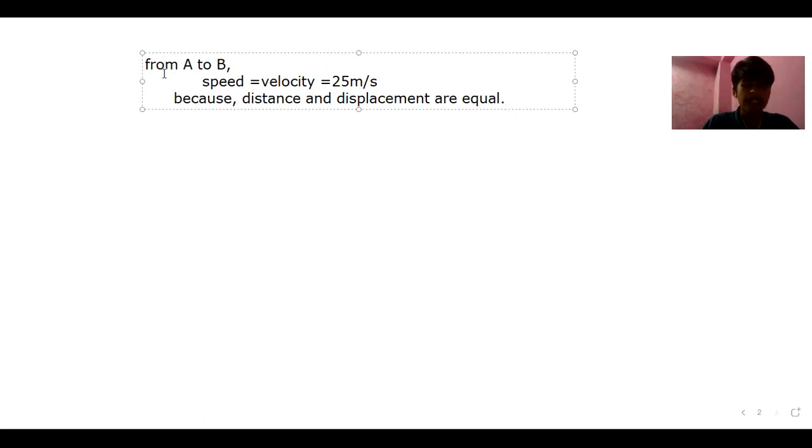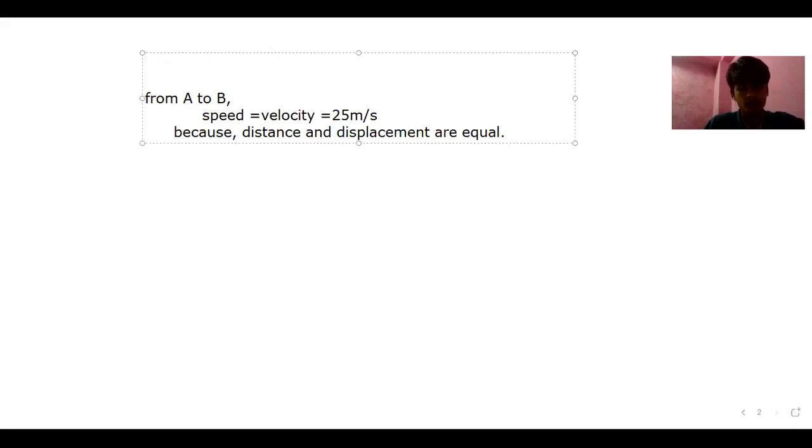And let us write the initial direction also, the initial direction of the car. So, initial direction of the car is in the right direction. So from A to B, speed is basically 25 meters per second, and the distance and displacement are equal. So we have written up to here.